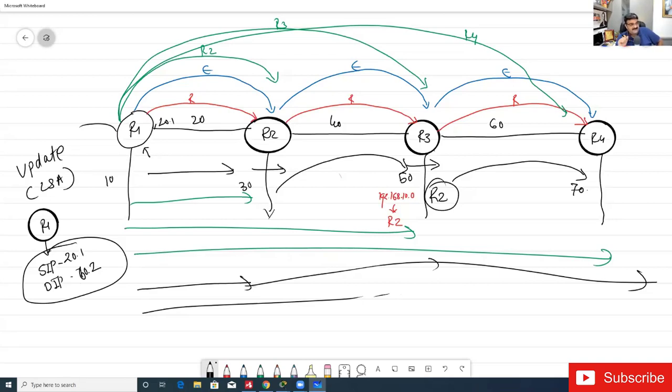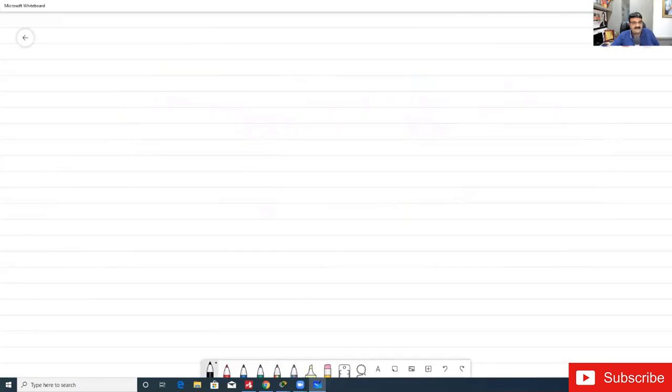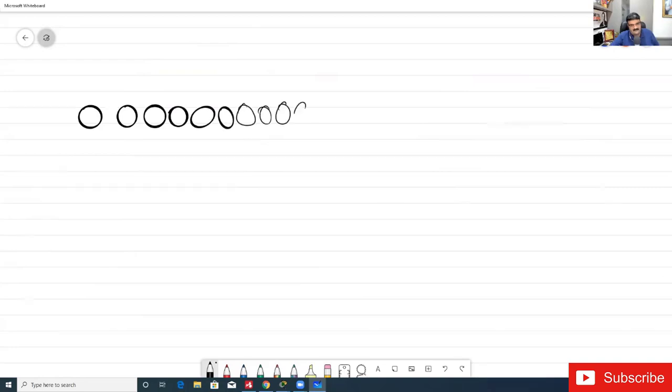Now the problem with this particular system, it is really good, the router is getting updated directly, but the problem with this system is, what is the boundary? Let me draw this. I'm drawing routers.